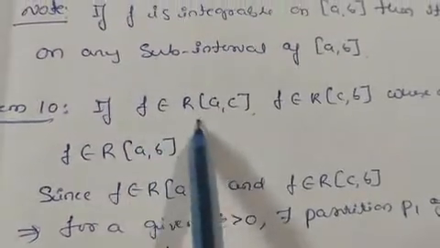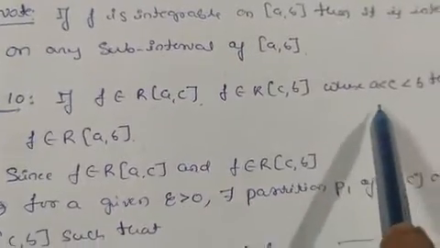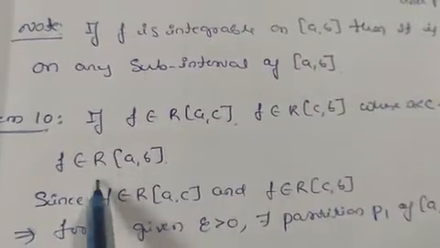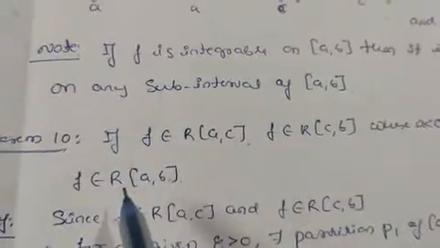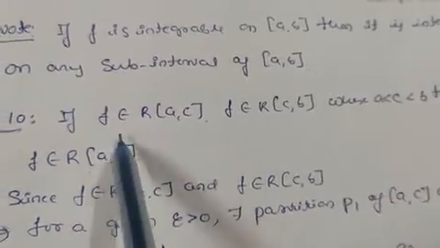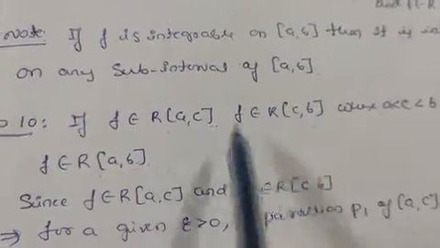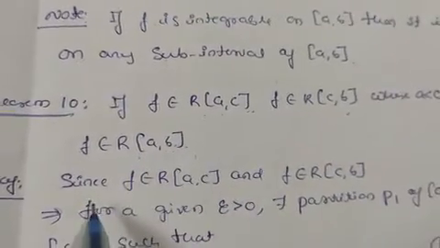Take one more theorem. If f belongs to R[a, c] and f belongs to R[c, b], where c is in between a and b, then f belongs to R[a, b]. This is the converse of the above theorem. There it was: if f belongs to R[a, b] and c is in between a and b, then we have proved that f belongs to R[a, c] and f belongs to R[c, b]. So let us prove this.